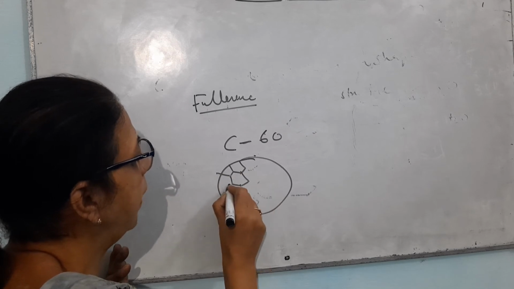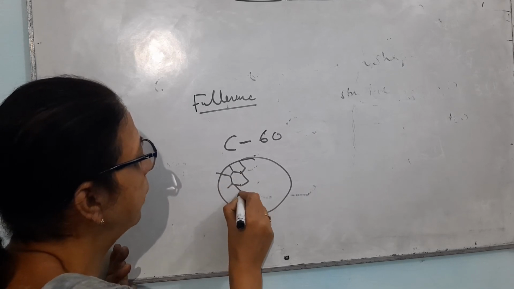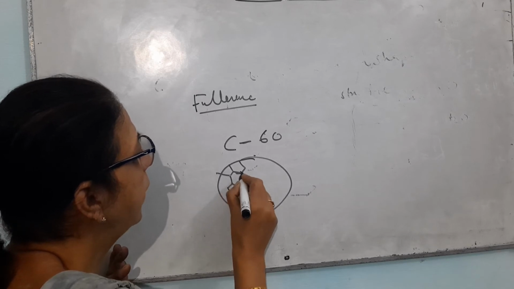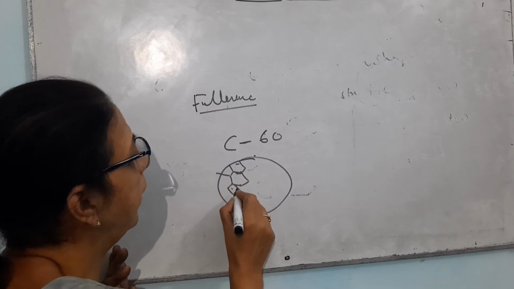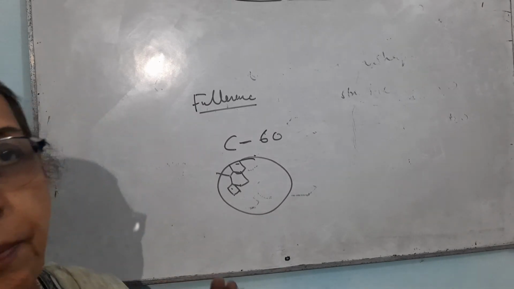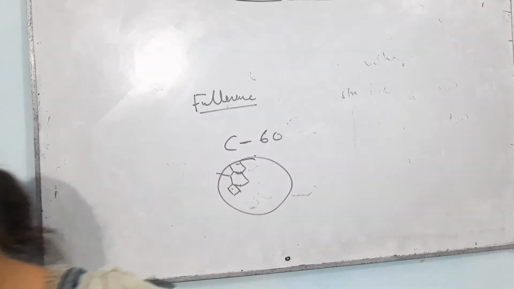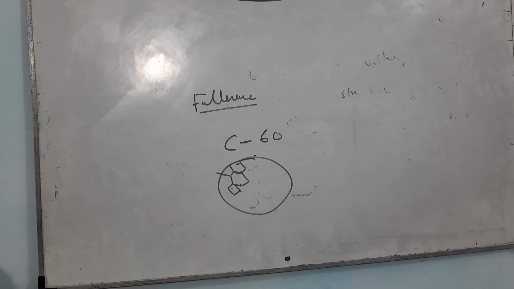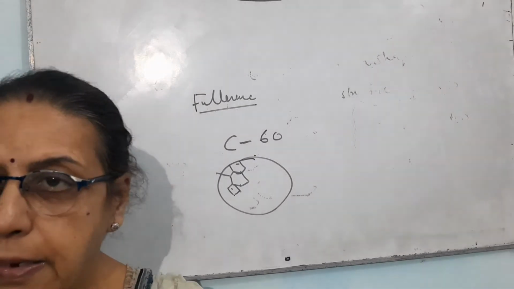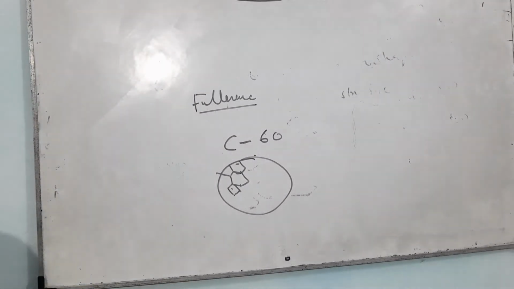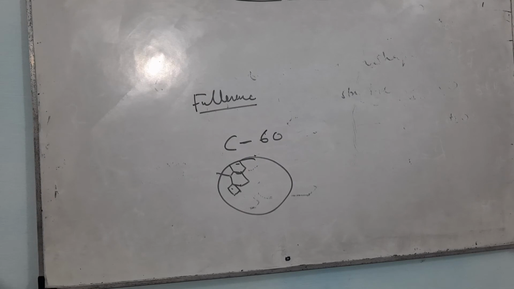It has hexagonal rings. It has pentagonal rings. There is a presence of alternate single and double bonds. It has a dome-like shape. It was prepared by the scientist Buckminster Fuller. It is like a geodesic dome. So that is why it is known by the name fullerene, after that particular scientist. It has a shape just like that of a buckyball.